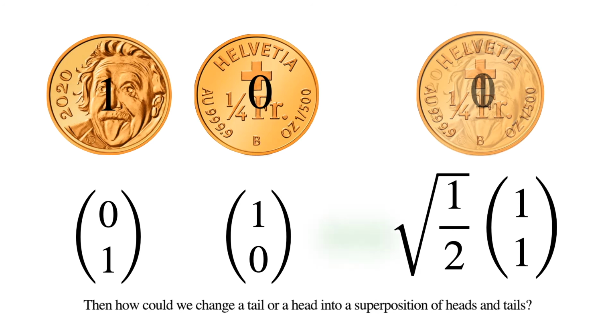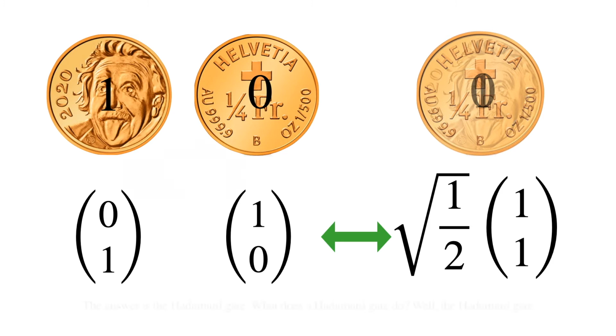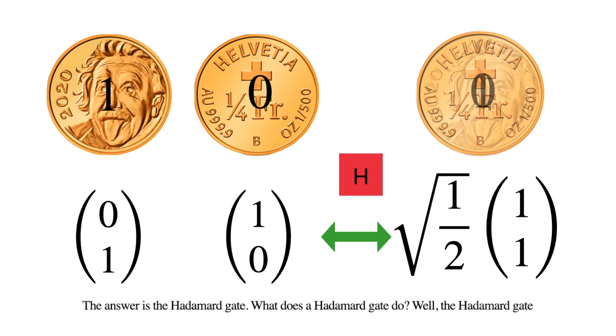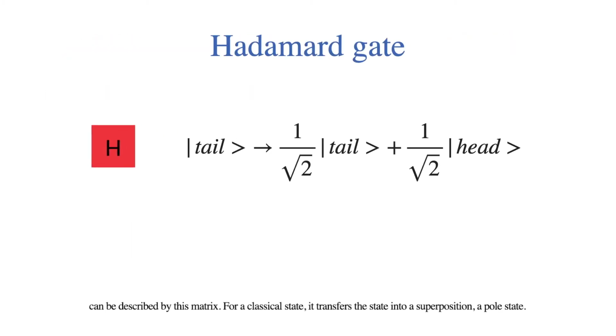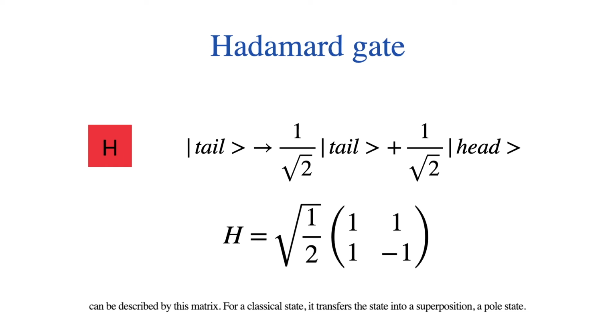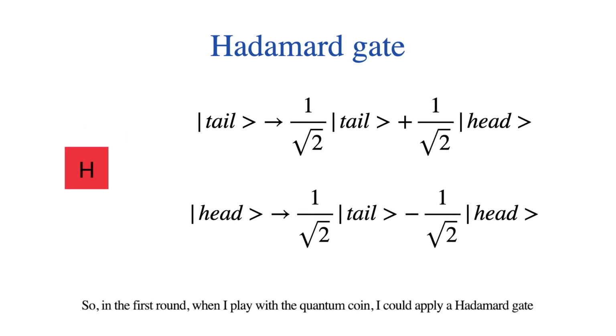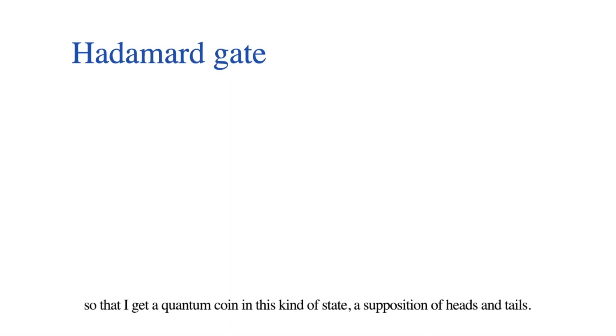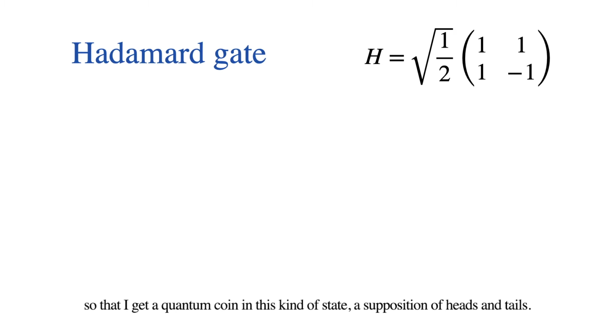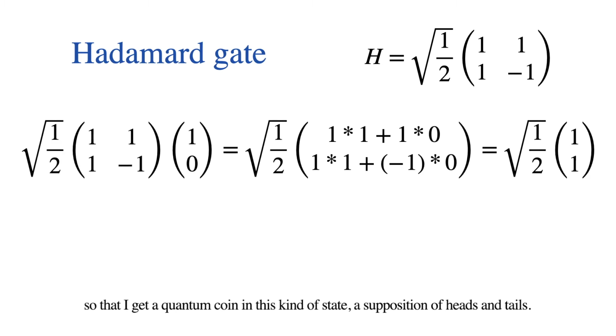Then, how could we change a tail or head into a superposition of heads and tails? The answer is the Hadamard gate. What does a Hadamard gate do? Well, the Hadamard gate can be described by this matrix. For a classical state, it transfers the state into a superposition, a pure state. So in the first round, when I play with a quantum coin, I could apply a Hadamard gate so that I get a quantum coin in this kind of state, a superposition of heads and tails.